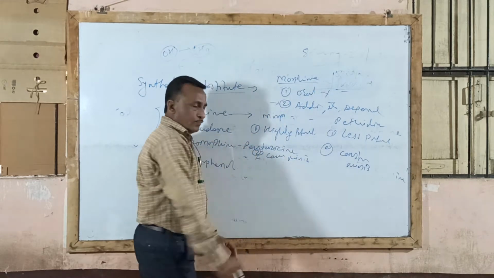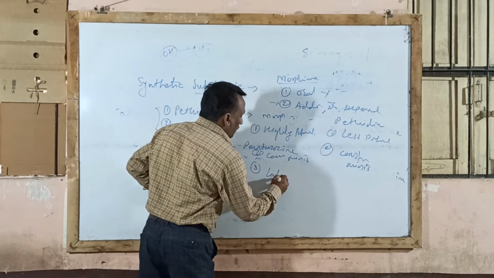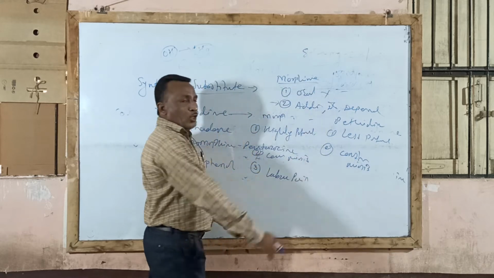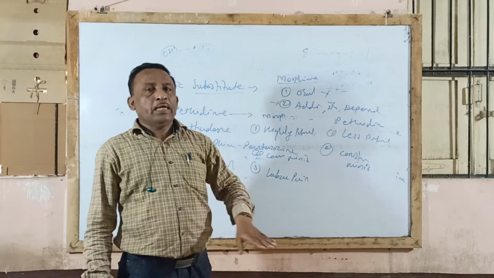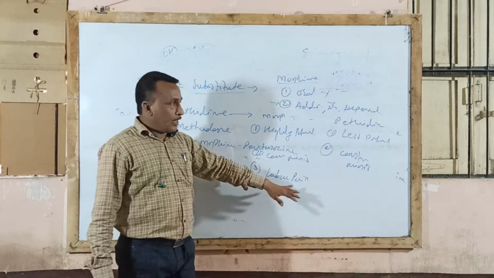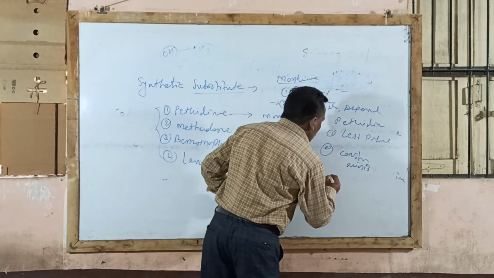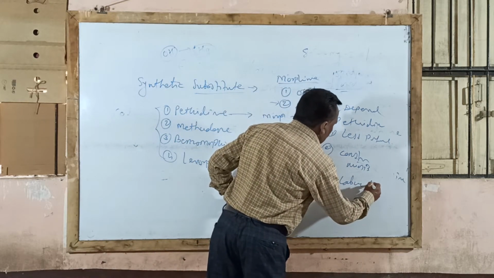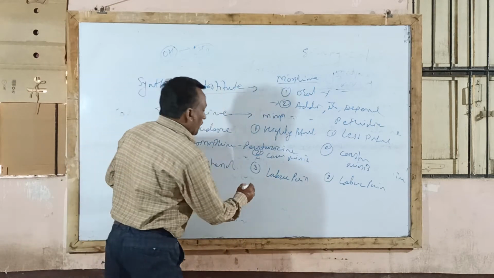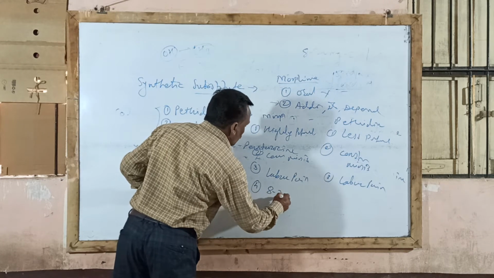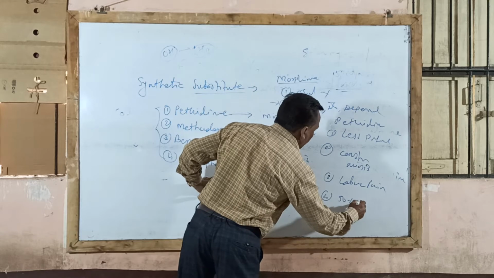Already we completed that. The third difference between morphine and pethidine is that morphine is not used in labor pain because of its high lipid solubility. It may cross the placental barrier, reach the fetus, and may cause respiratory depression, and therefore morphine is not used in labor pain, while pethidine is useful in labor pain. It does not cross the placental barrier and doesn't produce any effect on the child. Another difference: morphine is used in the dose of 8 to 20 milligram, while pethidine is used in the dose of 50 to 100 milligram.